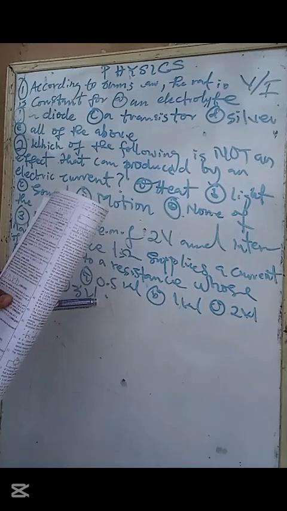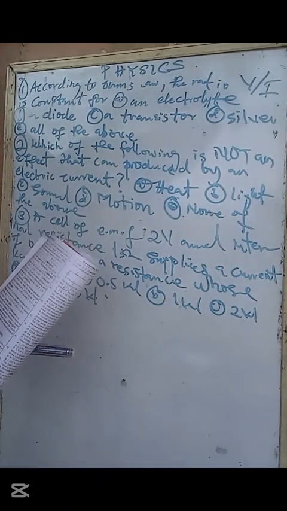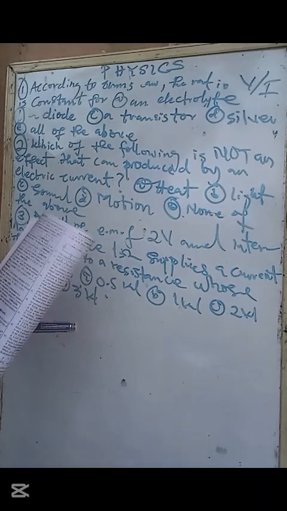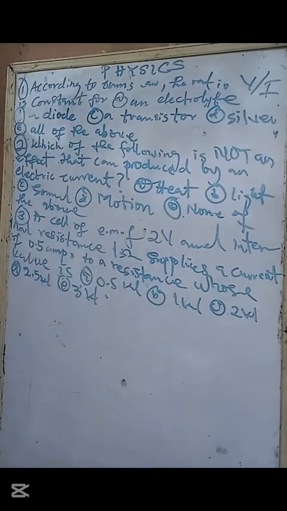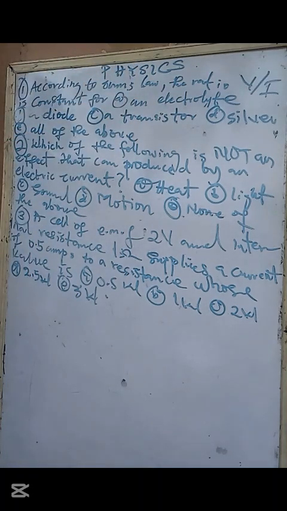Let's start with this one on the board first. If you can see the question on the board, let's read together. It says that according to Ohm's law, the ratio V over I is a constant for.